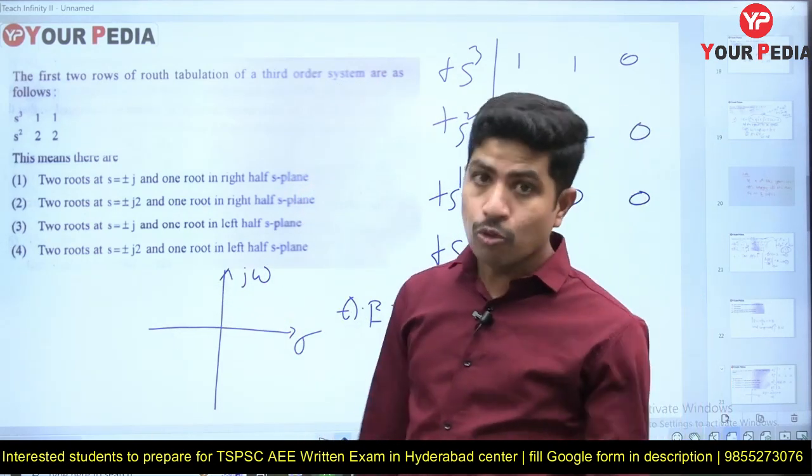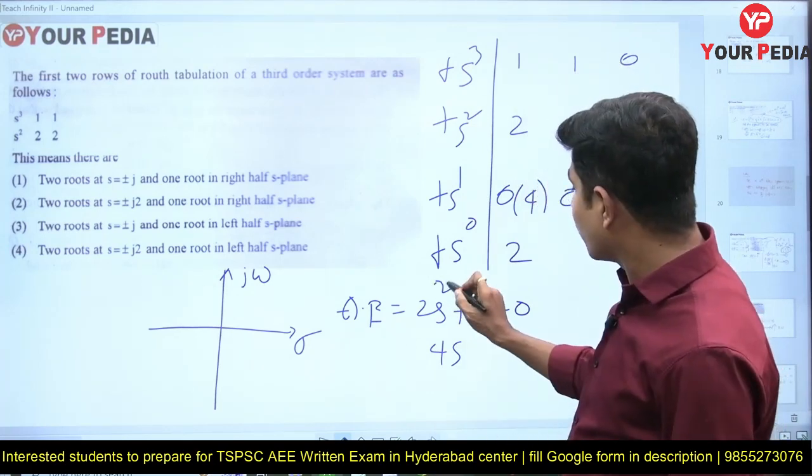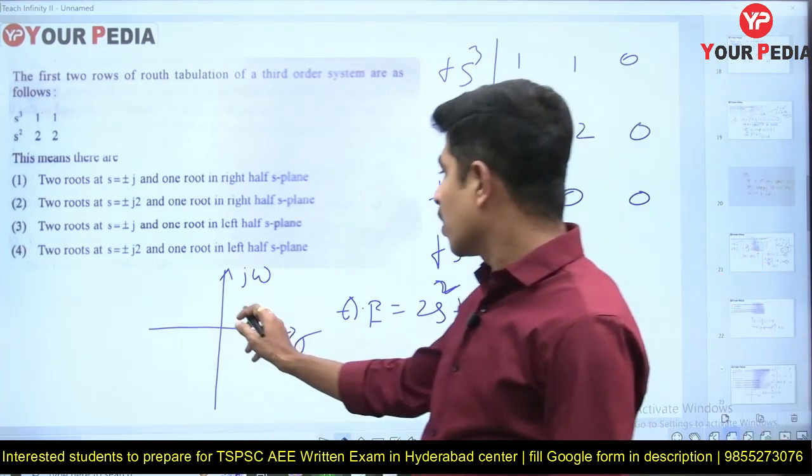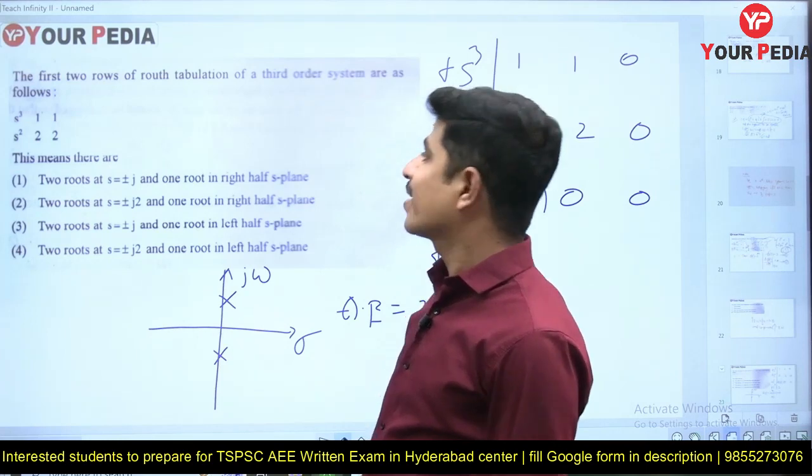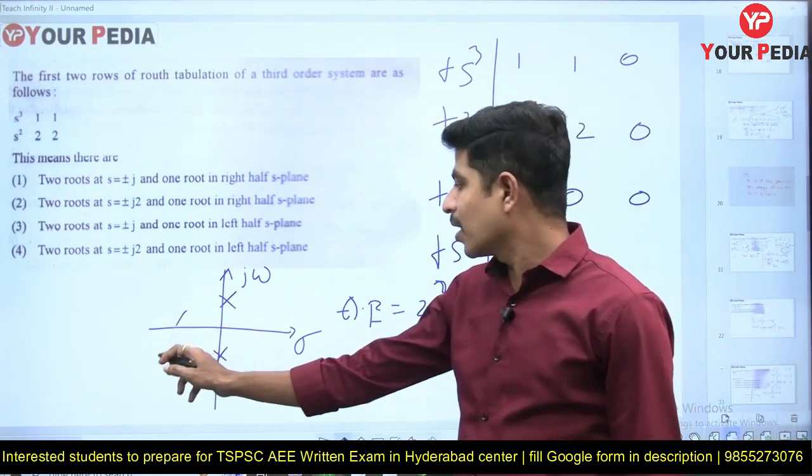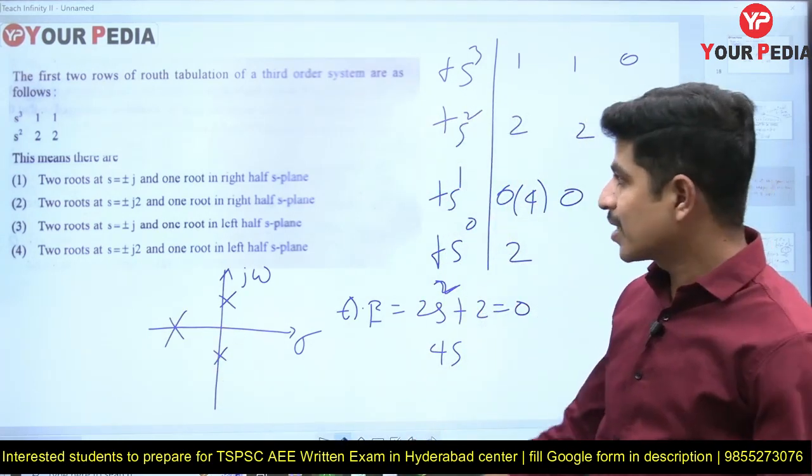How many symmetric roots we have? 2 symmetric roots. Why? Because the order of the auxiliary equation is 2. Therefore 2 roots are there on the imaginary axis, and 1 root is there in the left half of s-plane. The system is marginally stable.